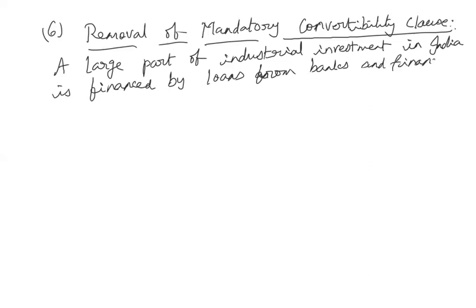This is how they are finding the capital. One of the major portions of the capital is by taking loans from the banks and other financial institutions, isn't it?